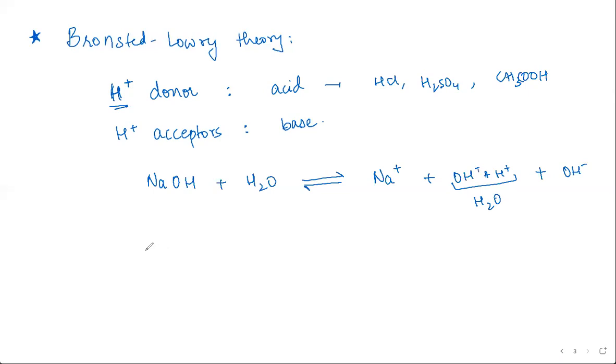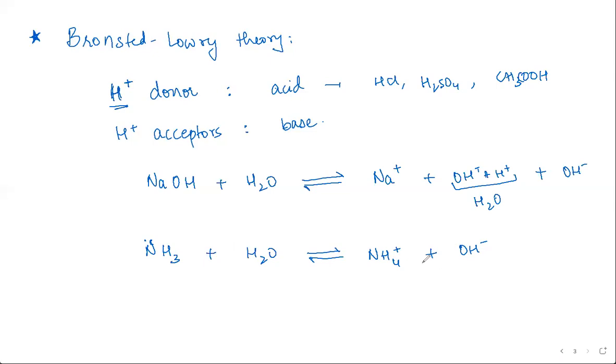Now, if we extend this definition to species like ammonia, you mix ammonia and water. The lone pair of electrons on nitrogen is going to accept a proton. So you have NH4 plus and OH minus. The lone pair of electrons on ammonia is directly accepting a proton from water, and this particular equilibrium is being established.